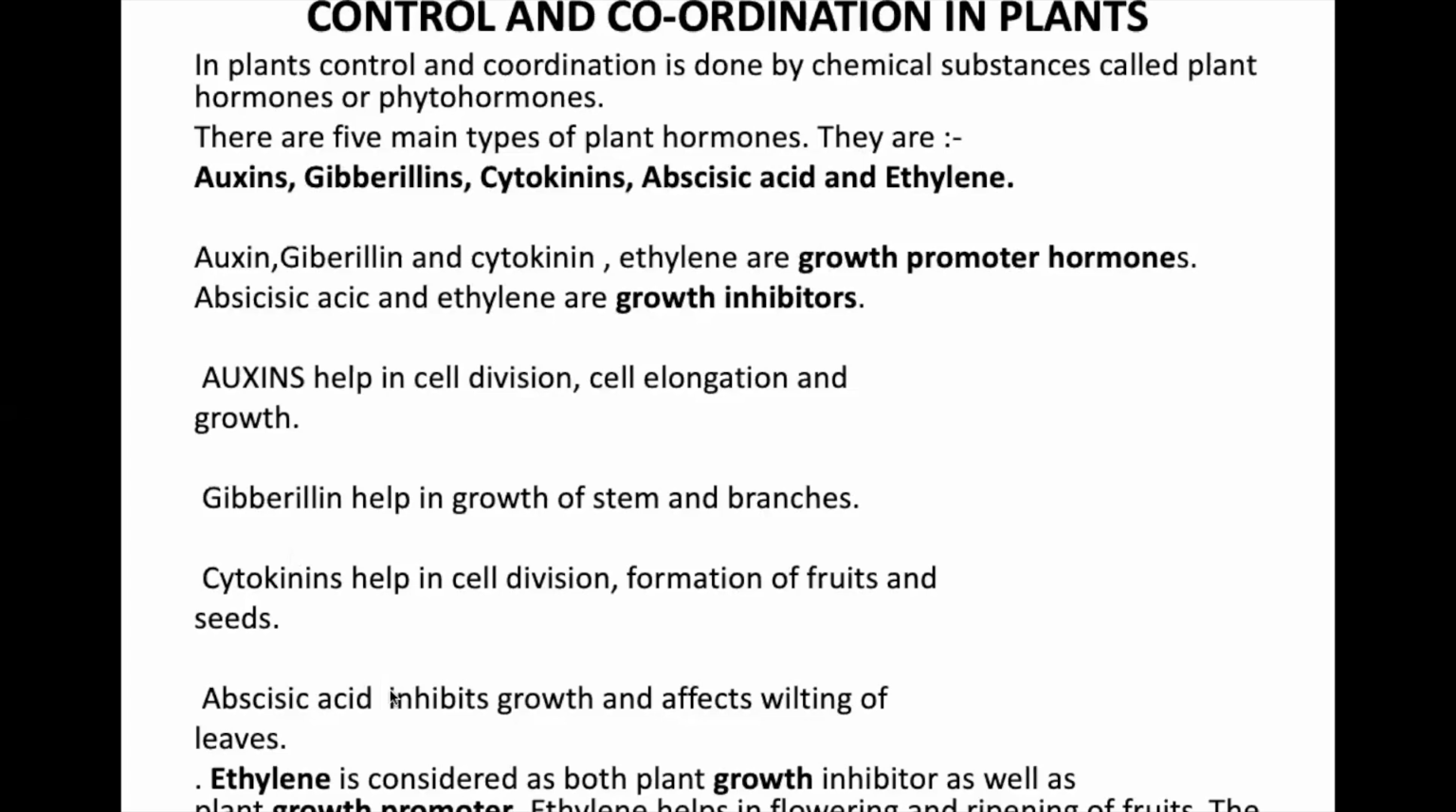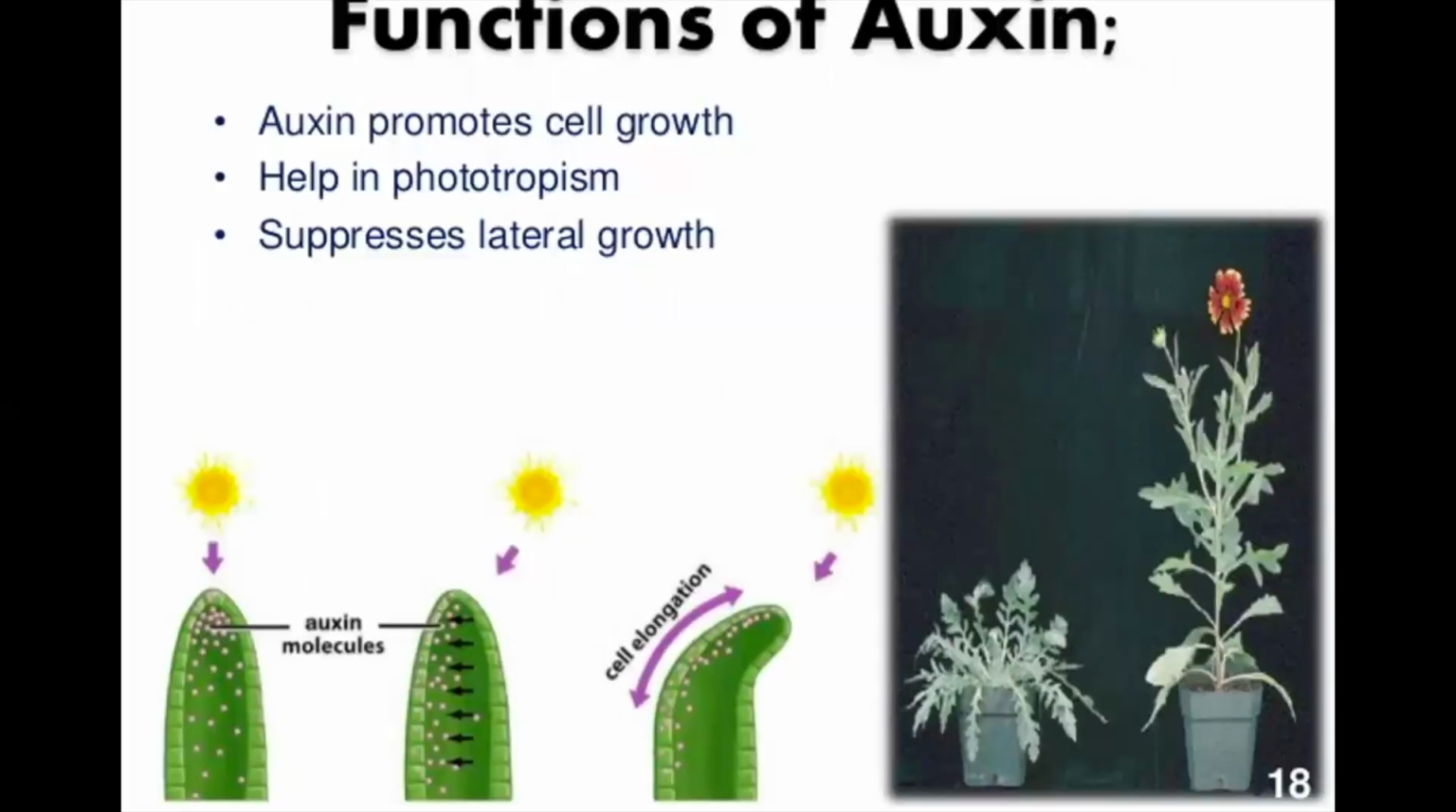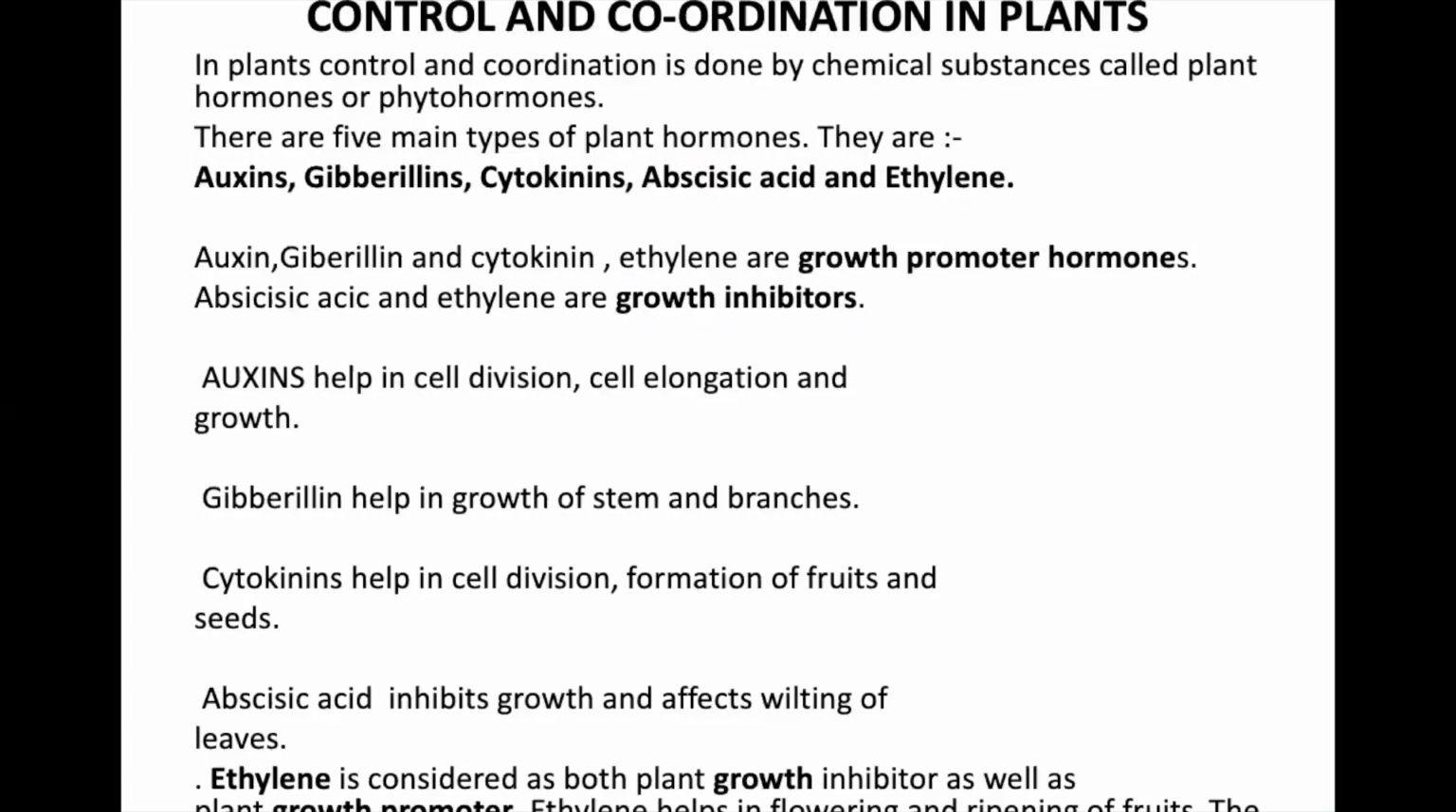And ethylene is considered both a growth inhibitor and a growth promoter. It helps in ripening of the fruit. Many times, you bring mangoes home and they have been sprayed with ethylene, or ethylene gas is passed over the fruits, and that gives man-made ripening of the fruit, which is not good. Ripening on the trees is also mainly done by ethylene. Ethylene helps in ripening of the fruits and the flowers.